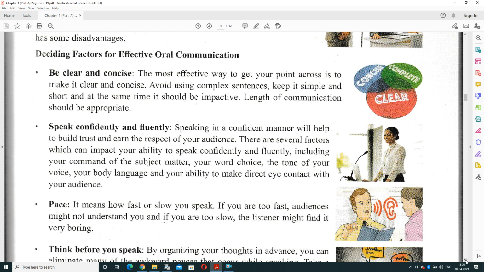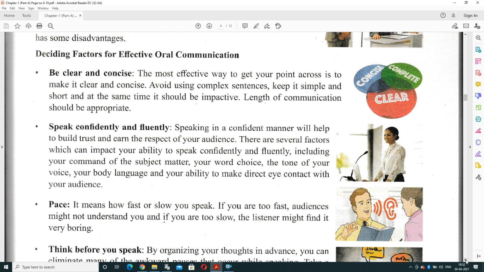So there are several factors which can impact your ability to speak confidently and fluently, including your command of the subject matter, your word choice, the tone of your voice, your body language, and your ability to make direct eye contact with the audience. When we are communicating, you should be in eye contact with the audience. It means eye to eye contact should be there. The audience should feel that you are communicating with a specific person.